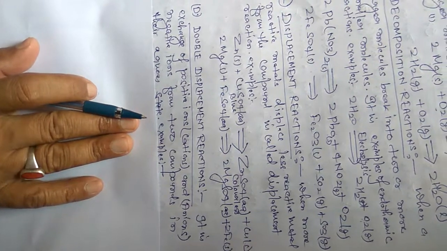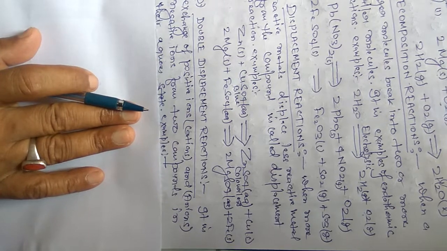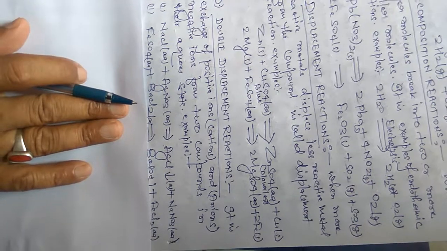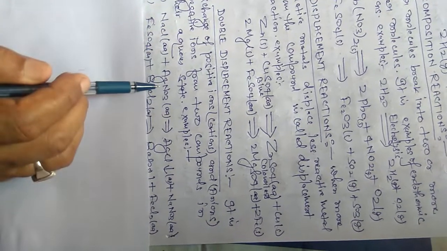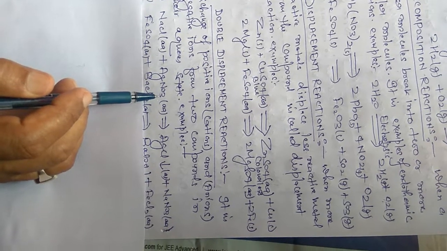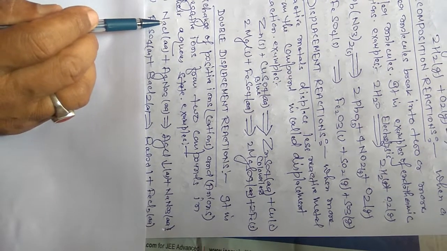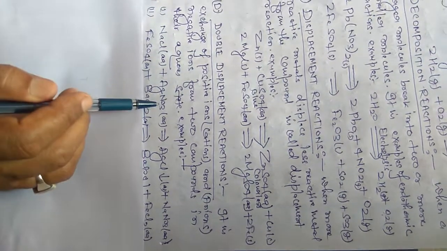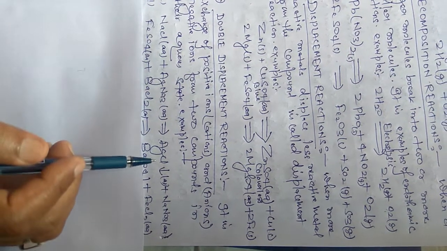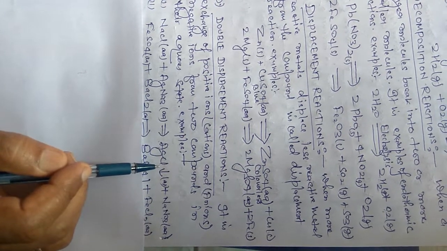Double displacement reaction is the exchange of positive and negative ions between two compounds in their aqueous state. For example, when sodium chloride is mixed with silver nitrate, the positive ion of the sodium chloride, that is sodium, reacts with the negative ion of the silver nitrate, that is the nitrate ion. So the compounds formed will be sodium nitrate and a white precipitate of silver chloride.